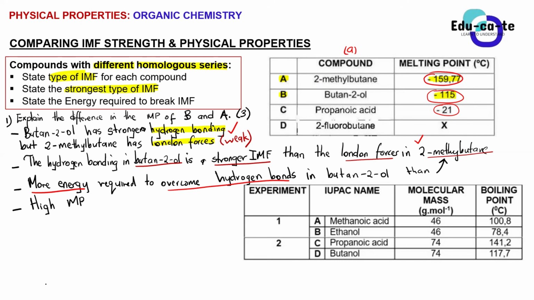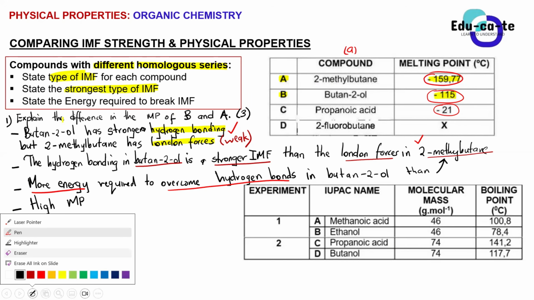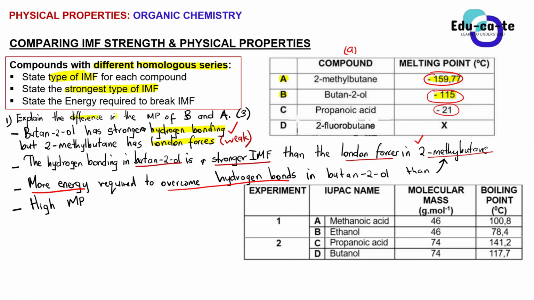If we read the question again here, it says explain the difference in the melting point. So it was specifically saying that at the end of the day, you must refer back to the melting point. Sometimes they will do the boiling point, sometimes they will do the vapor pressure. But basically, that information that I gave you prior, that higher boiling point, high melting point, lower vapor pressure, is for you to just always know that, so that when you are now given a scenario to apply this whole thing, you'll be able to apply based on what you are given.